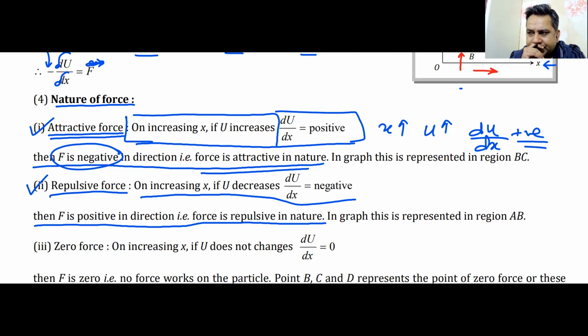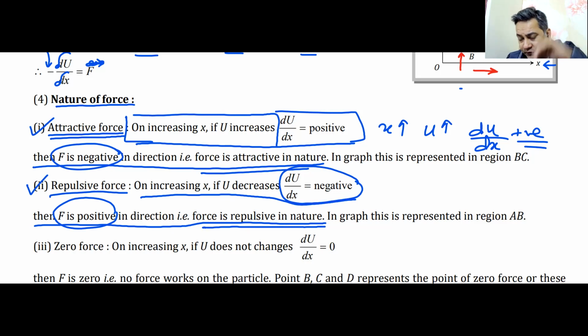So basically, what is happening is when I increase the distance, potential energy is decreasing, right? And in that case, it is the opposite of attraction. The slope becomes negative; the derivative of energy is negative. Therefore, force becomes positive, and if the force becomes positive, it becomes repulsive in nature. That is exactly opposite of the attractive force.